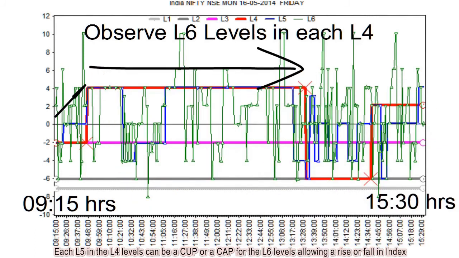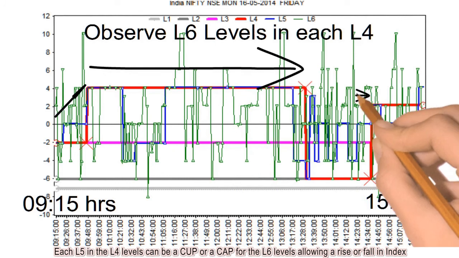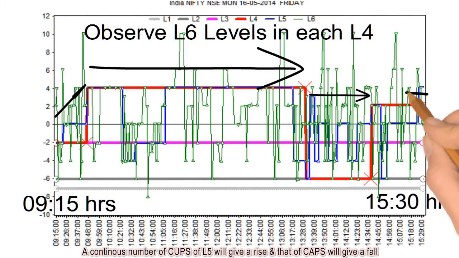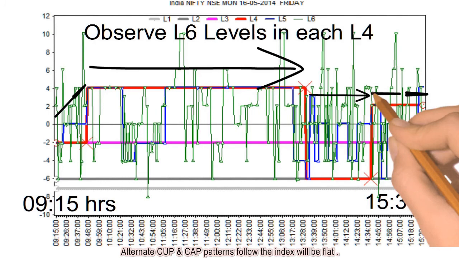Each L5 in the L4 levels can be a cup or a cap for the L6 levels, allowing a rise or fall in index. A continuous number of cups of L5 will give a rise and that of caps will give a fall. Alternate cup and cap patterns mean the index will be flat.